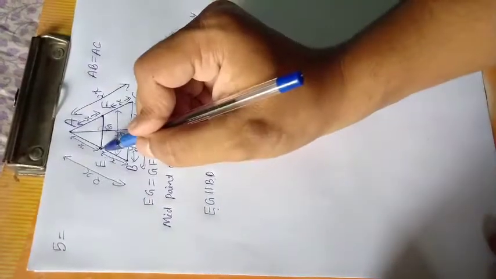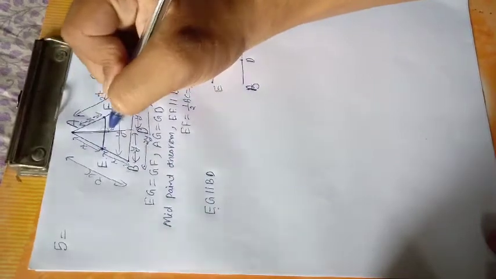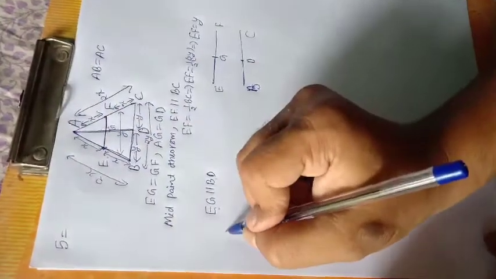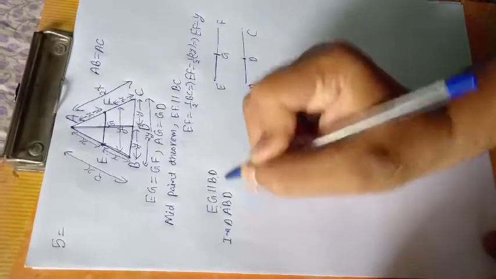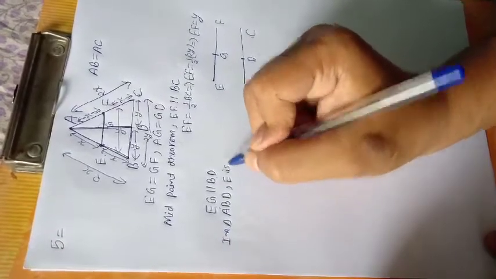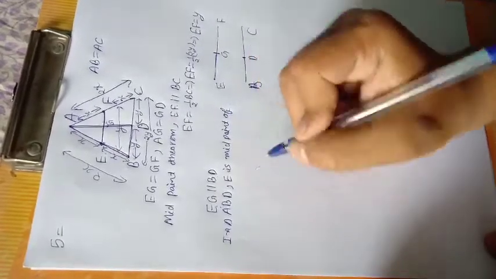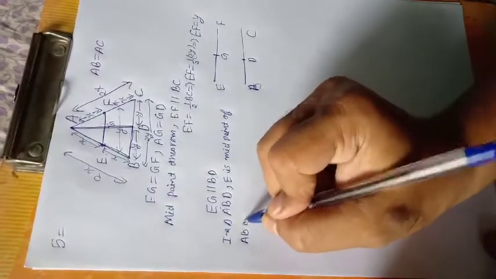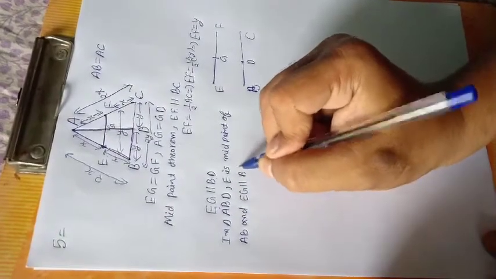And E is the midpoint given. We have to check in triangle ABD. In triangle ABD, E is the midpoint of AB and EG is parallel to BD.